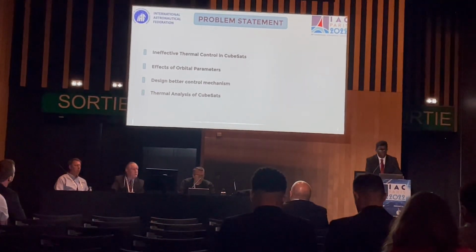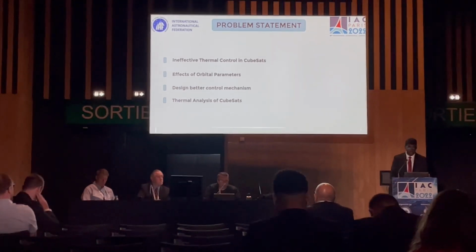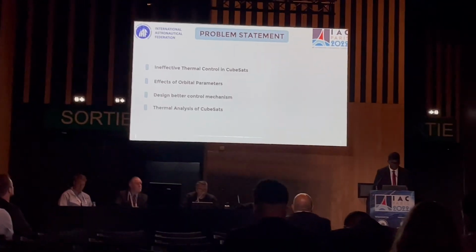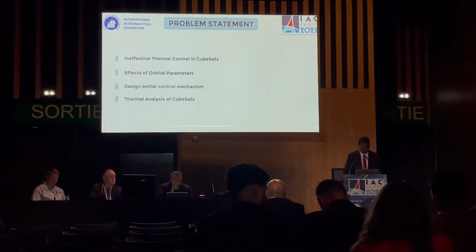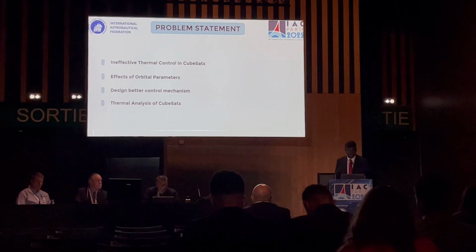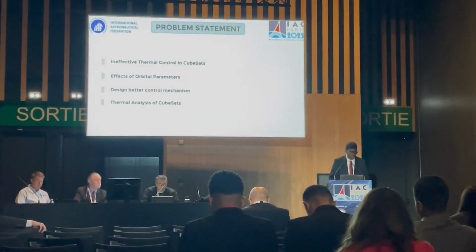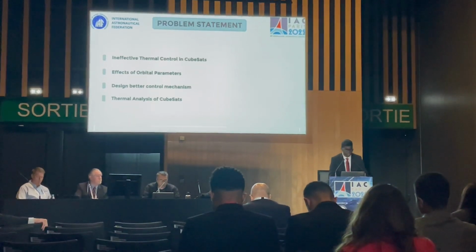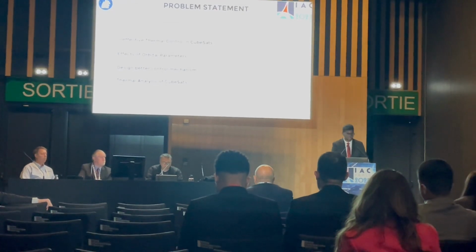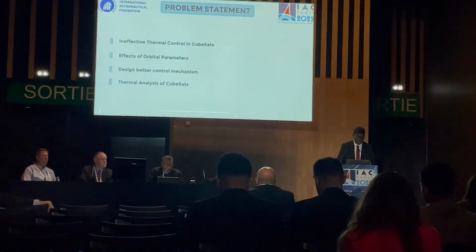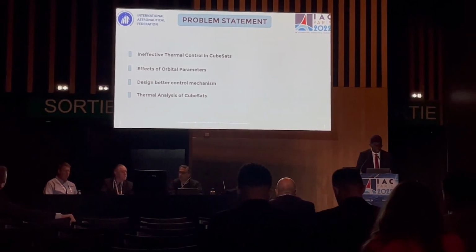Problem statement. We can break this area into four fields: the problem, the solution which we proposed, the purpose, and the procedure. A large proportion of small satellites are destroyed in orbit due to poor thermal control designs. A proper understanding of the variation of heat loads with the variation of orbital parameters is very important for a thermal engineer to design a thermal control mechanism for a satellite. Orbital parameters such as the beta angle, altitude, and a few surface properties of the satellite mainly determine the temperature of the satellite at a given instant of time.